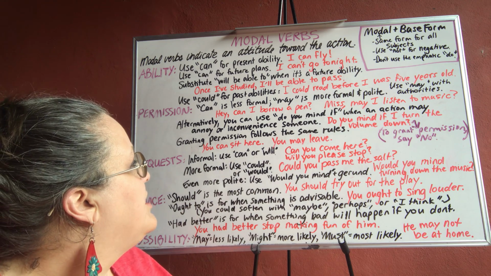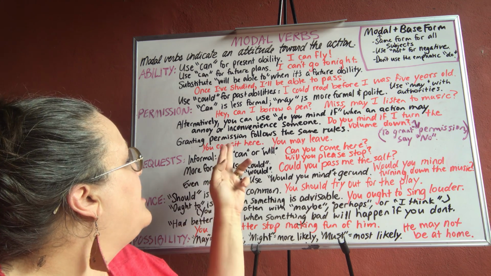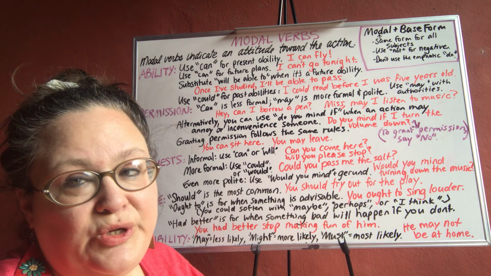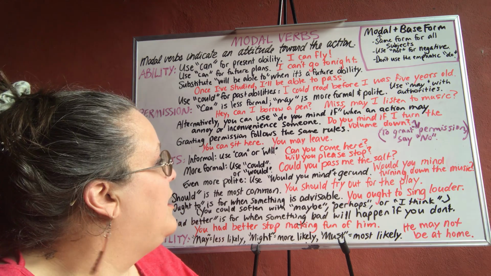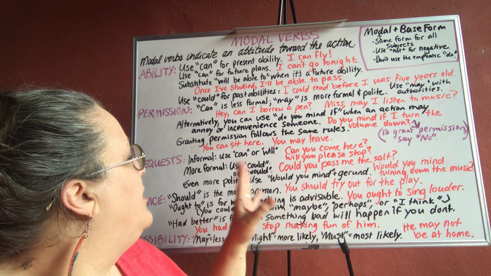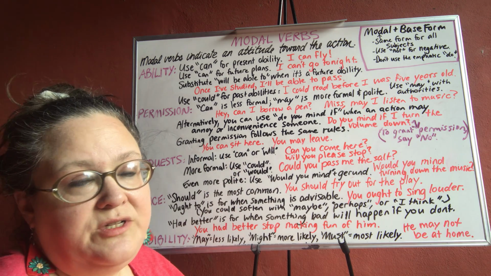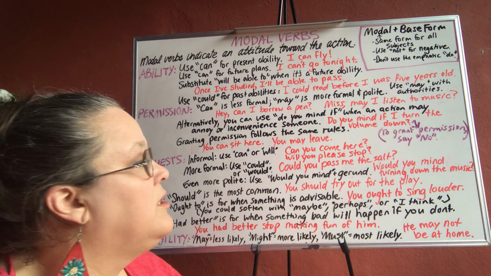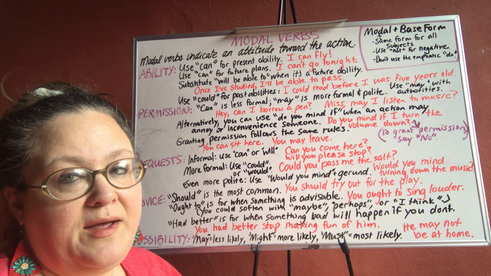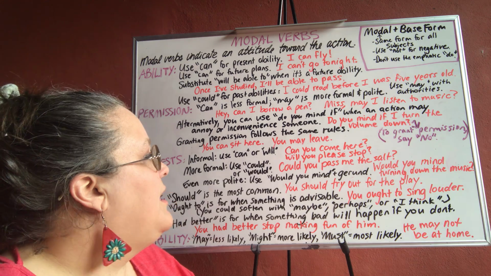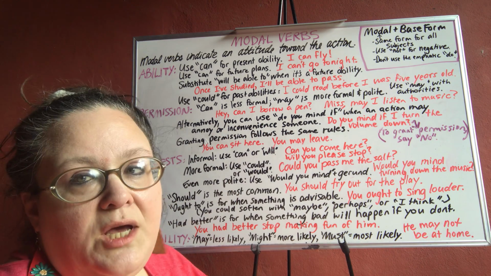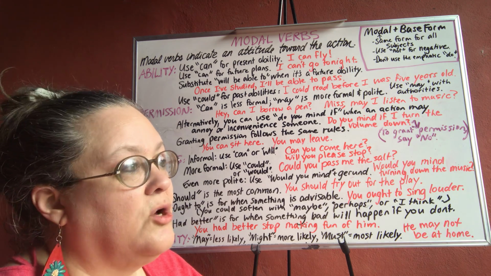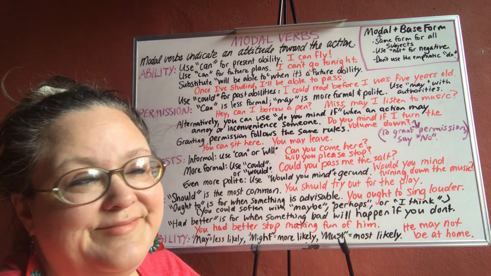Granting permission follows the same rules. Can is less formal, like you can sit here. Or may is more formal, you may leave, or as I say, you may go. So if I'm talking to my friend, you can sit here. If I have some sort of authority over the person, then I might want to use the word may to exert my authority. I didn't put must here, but must is to grant permission, kind of, but with an obligation. So you must leave now. Okay.